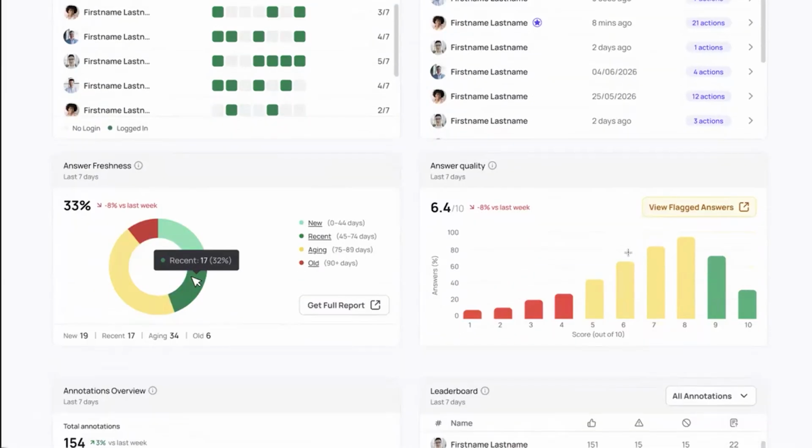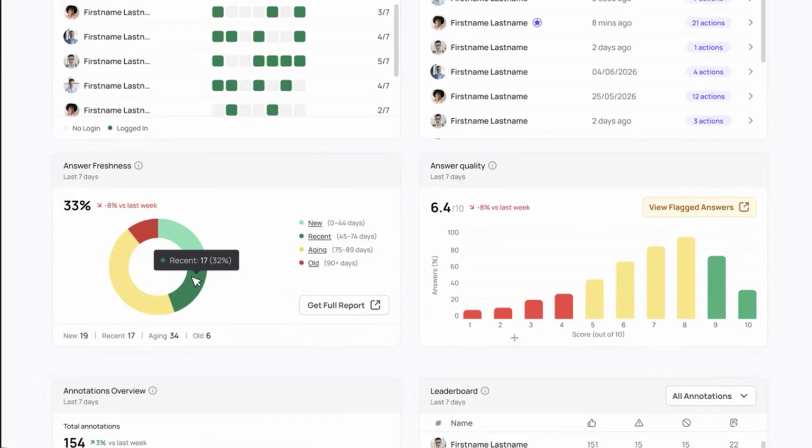We're going to make sure that we also understand the idea of answer freshness. For those that don't know, we are really focused on making sure that the handful of answers and questions you do need to augment your Skilly with because of lack of knowledge are not antiquated. So we're going to track the number that are less than 45 days old, the ones that are 45 to 75, where we're definitely leaning into aging, and then anything that is greater than 90 days, we're going to really encourage you to think in terms of refreshing those answers.